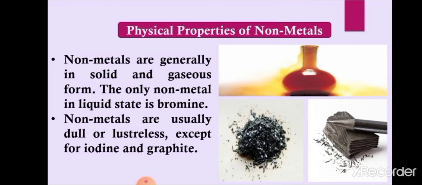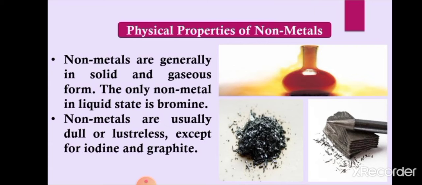So students, in the previous part we studied that 118 elements have been discovered till now. Out of these 118 elements, there are 18 non-metals, and out of these 18 non-metals, some are found in the free state, meaning in uncombined or elemental form, as hydrogen, oxygen, carbon, sulfur, etc., and noble gases also.